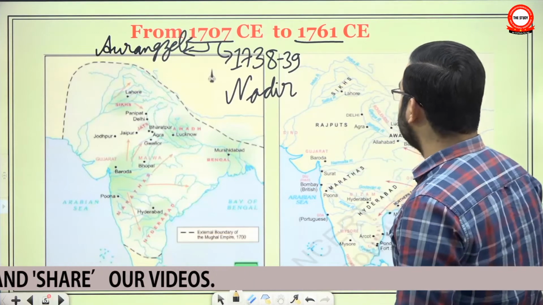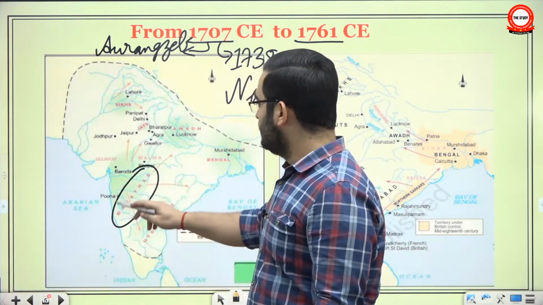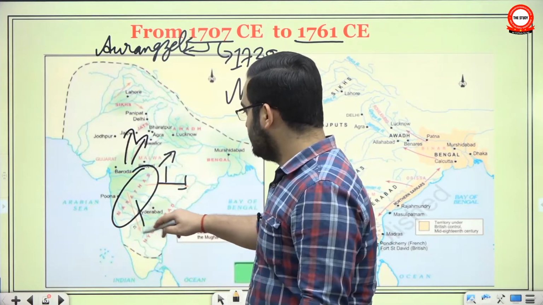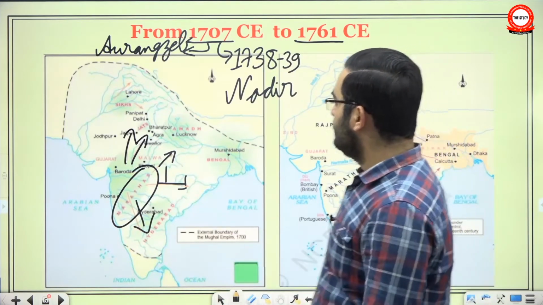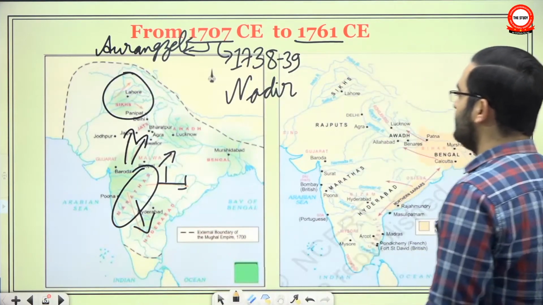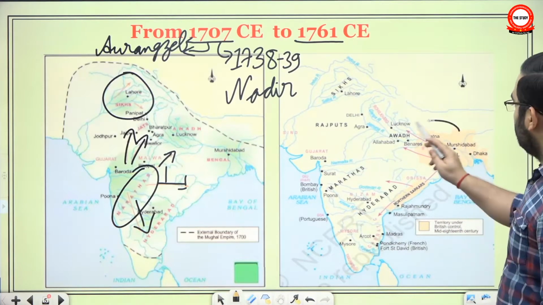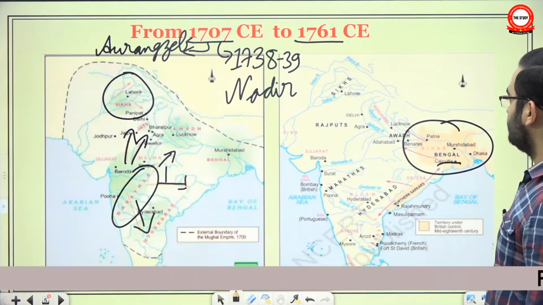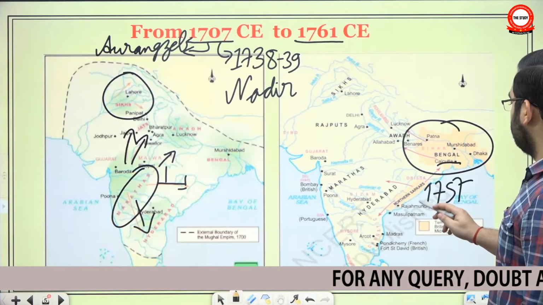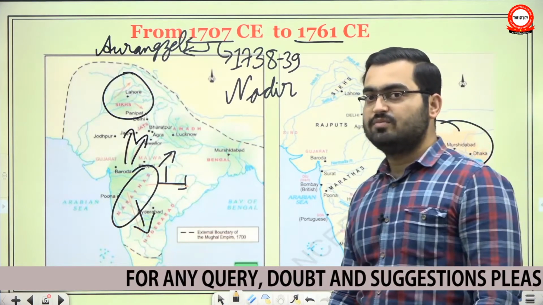In this period, there were two sorts of power that were expanding their footprint. A, the Marathas, and you see they have drawn lines showing how they were expanding out of their Maratha Swaraj area into different parts of the country. The Sikhs also played a role, but by that time the East India Company had become the most formidable power. The second group, expanding out of Bengal, was the East India Company. If you recall, after the Battle of Plassey in 1757, they had registered themselves as a political entity, not only a simple commercial entity.